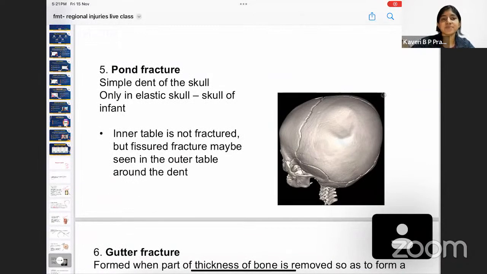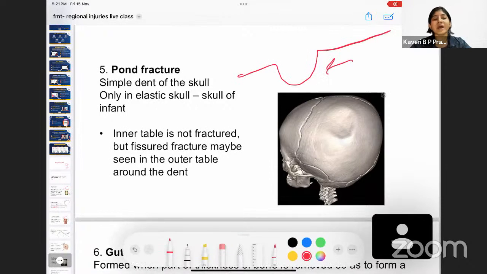As the name suggests, pond. How is a pond? It is but a shallow depression where water is stored. In the same way, if the skull looks like a pond, it is called a pond fracture. And when does it happen? When it is not completely fractured, but there is a bend, there is a dent in the skull. Why is there a bend and not a break? Usually whenever there's a fracture, it has to break, no? Then why are these people calling a dent a fracture?